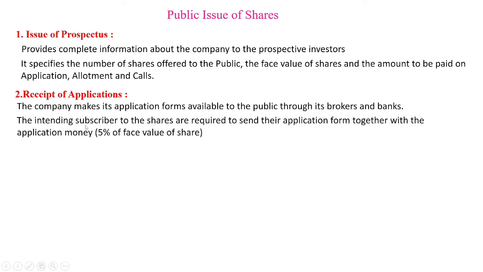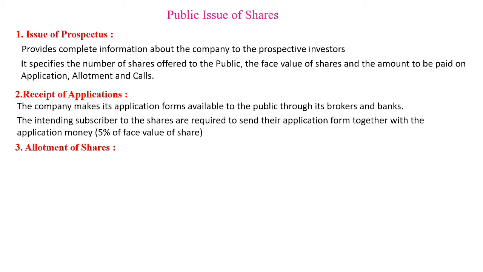The prospective subscribers to shares are required to send their application form along with application money of at least 5% of face value. Every applicant is required to make the application along with 5% application money. Suppose Mr. A requires 500 shares, so 500 into the application amount, he has to pay that amount at the time of application.